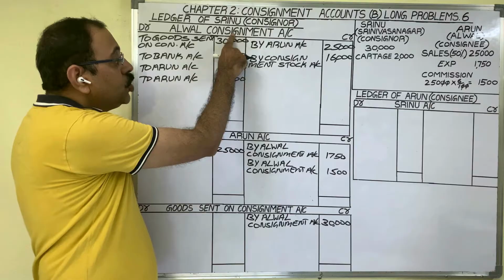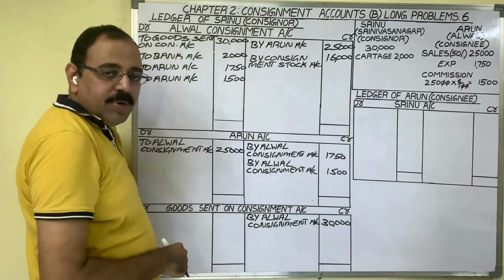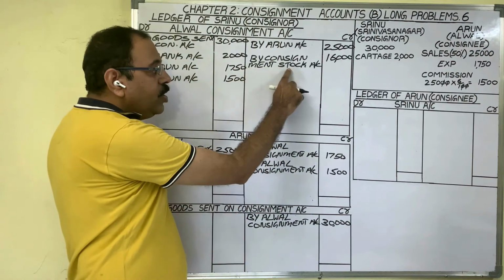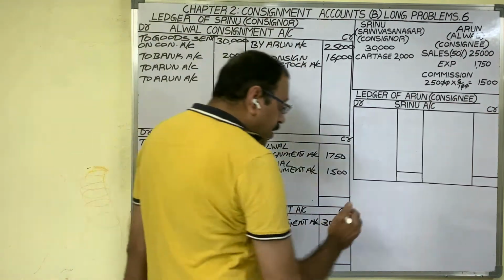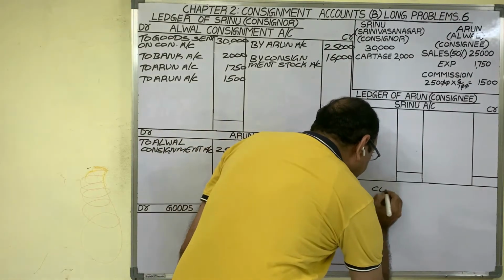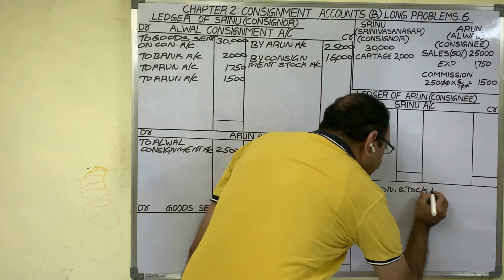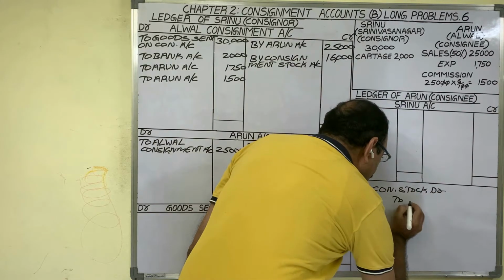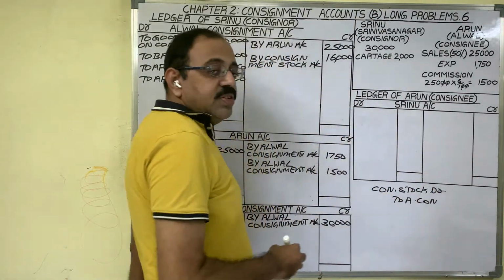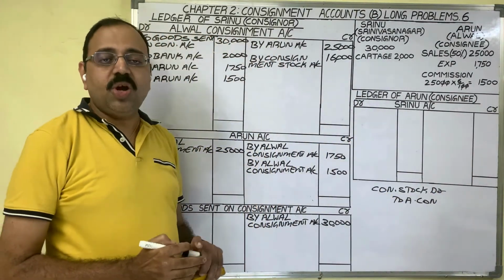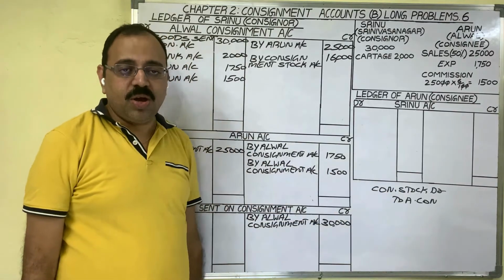Consignment account should be credited, because on the credit side we want to post in consignment account. And what we wrote here? Consignment stock account. Then on the debit side we should write that name. Consignment stock account debtor to consignment account. This is the entry for unsold stock. Narration being the entry for unsold stock.